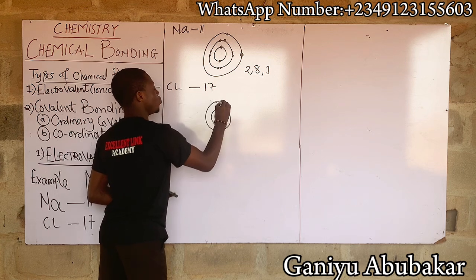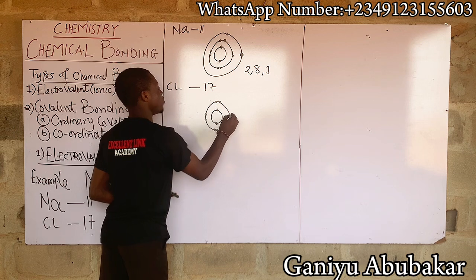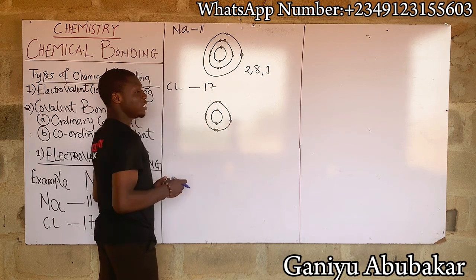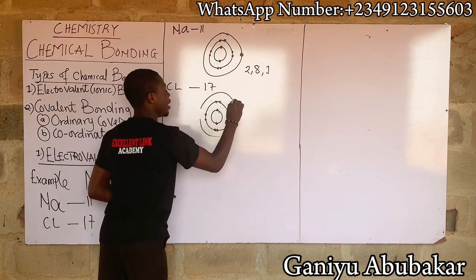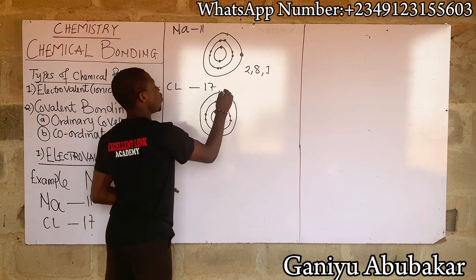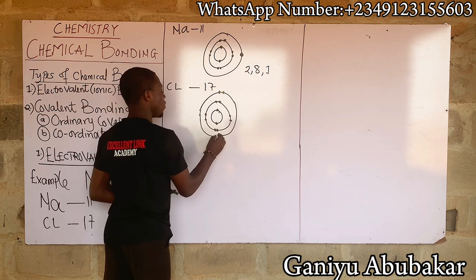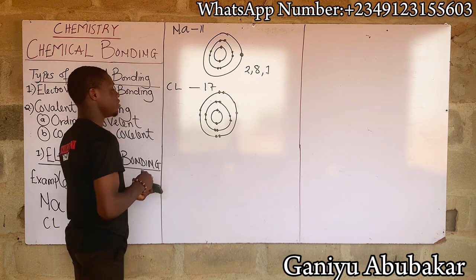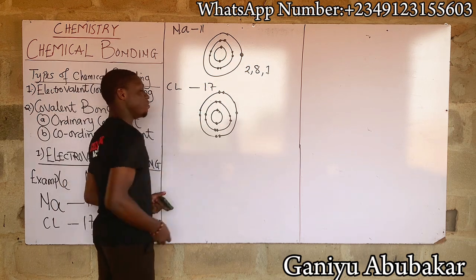L shell: 1, 2, 3, 4, 5, 6, 7, 8. This is 10 in total. Left is 7. The next shell has a maximum of 8. So 1, 2, 3, 4, 5, 6, and 7. So this is 2, 8, that's 10, with 7, that's 17